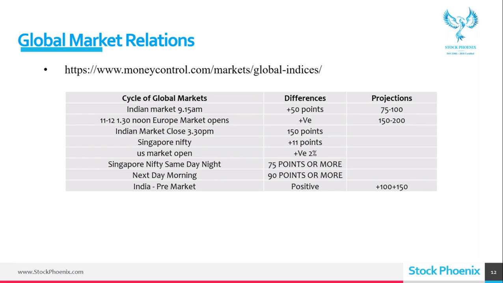So if Gift Nifty is positive, most of the time you can see our Nifty opening positive. If Gift Nifty is opening 40, 50 points positive, our market can give a gap up or a beautiful dark green in the opening itself. So this is the relationship with the global market.